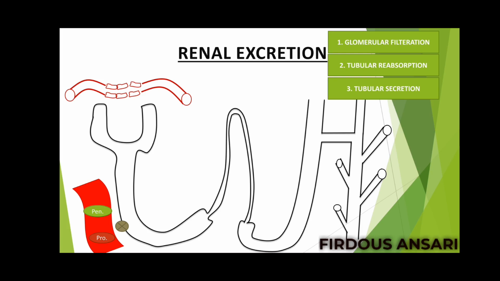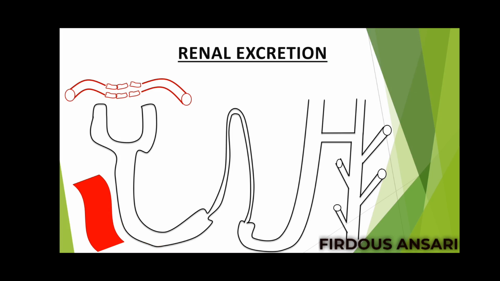But when we take penicillin along with probenecid, both penicillin and probenecid have affinity for the same carrier protein, or you can say the same transporter, but probenecid has a little bit higher affinity for that carrier protein than penicillin. So instead of penicillin, the probenecid will get attracted first and it will move into the nephron and get eliminated out, and in this manner the penicillin survival in the body will be a little bit increased. So this is about tubular secretion.